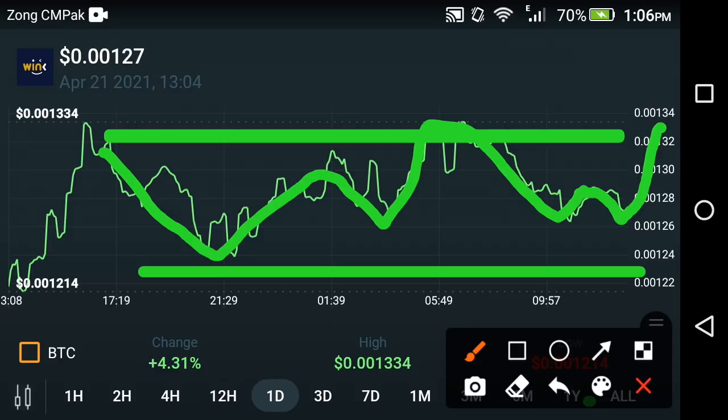So the next target of Wingcoin is about, as you can see here, that is the next target of Wingcoin. 0.00134 USD is the current and the next target of Wingcoin. What do you think, can they hit this target or not? And can they hit this target just tomorrow or not?